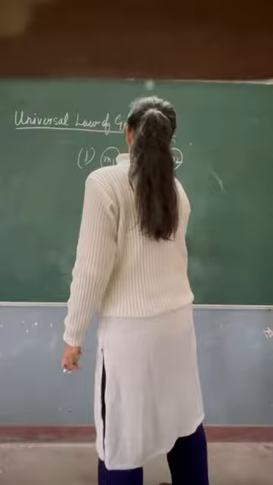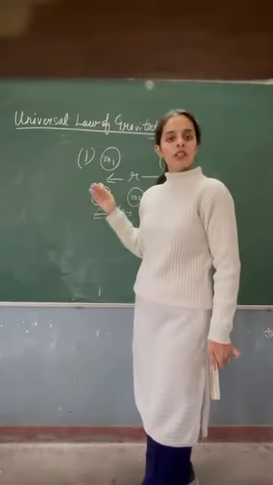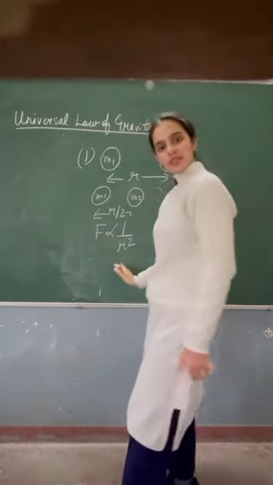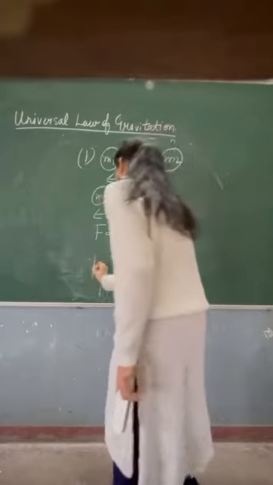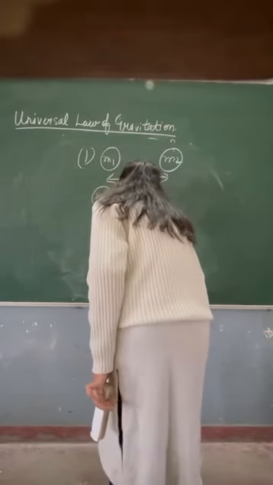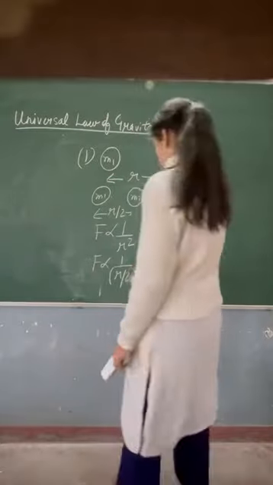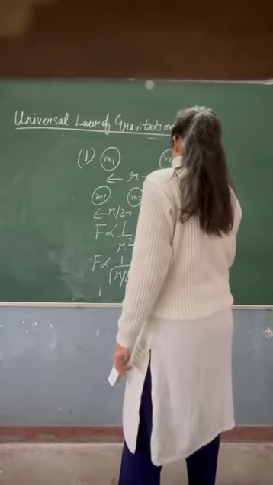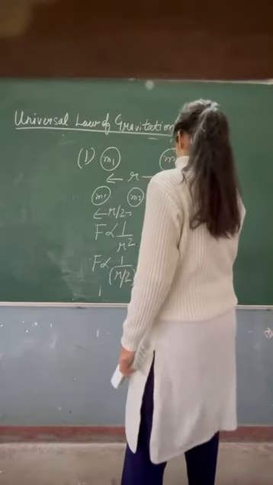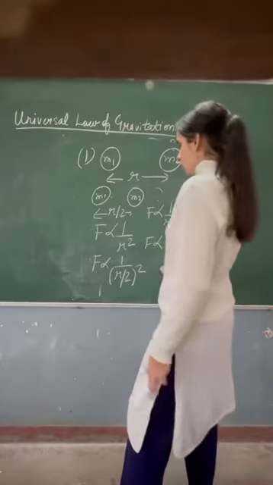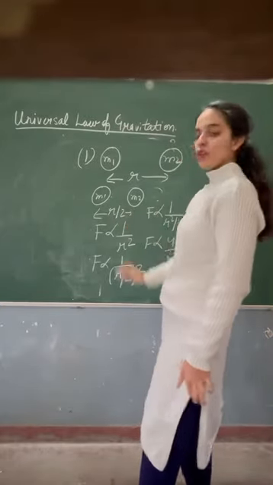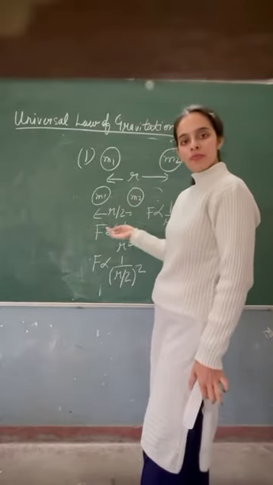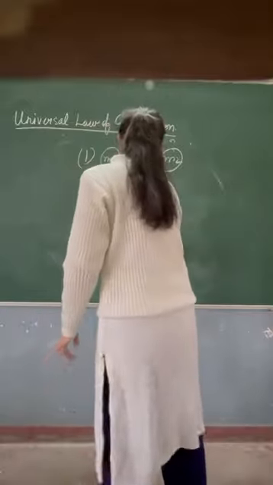R by 2. So how will we find the force? We know that force is inversely proportional to the square of the distance. So now in place of r, I will put r by 2, and r square by 4 will go up and it becomes 4 times. So the force becomes 4 times its initial value if we reduce the distance to half. Let's take the next scenario.